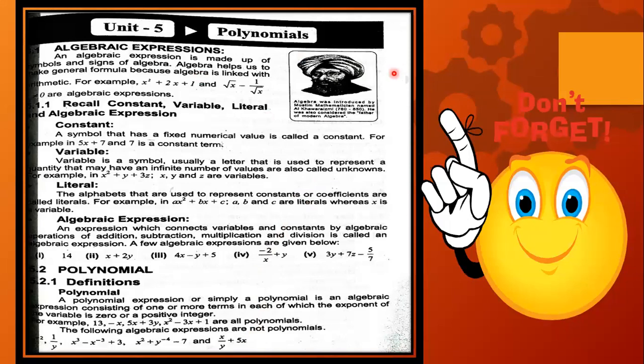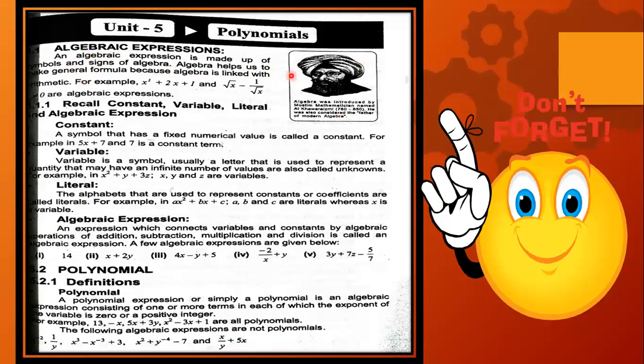Now, the point to focus is that for algebraic expression, there are two definitions given. One is at the top and one is here, in the second last paragraph. Whatever is suitable to you, you can select that. Now I will start.